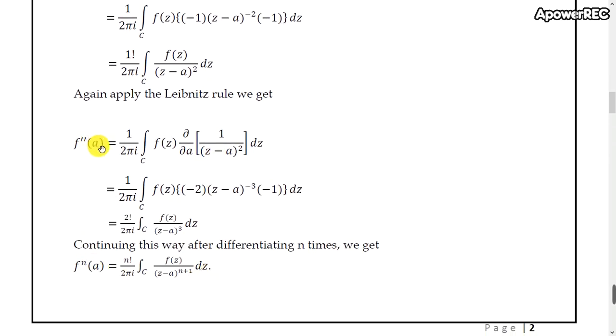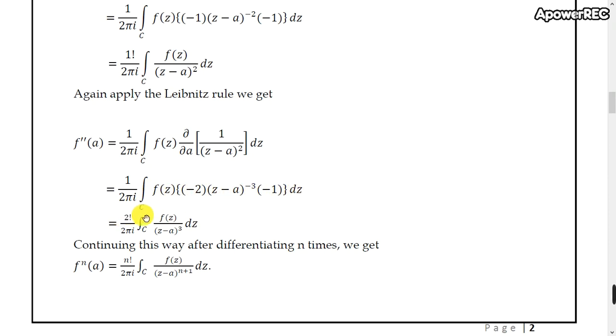We get f double dash of a equals 1 divided by 2 pi i times the integral over C of f of z into dou by dou a of 1 divided by z minus a whole square dz. On differentiation we get 1 divided by 2 pi i times the integral over C of f of z into minus 2 into z minus a to the power minus 3 into minus 1 dz.